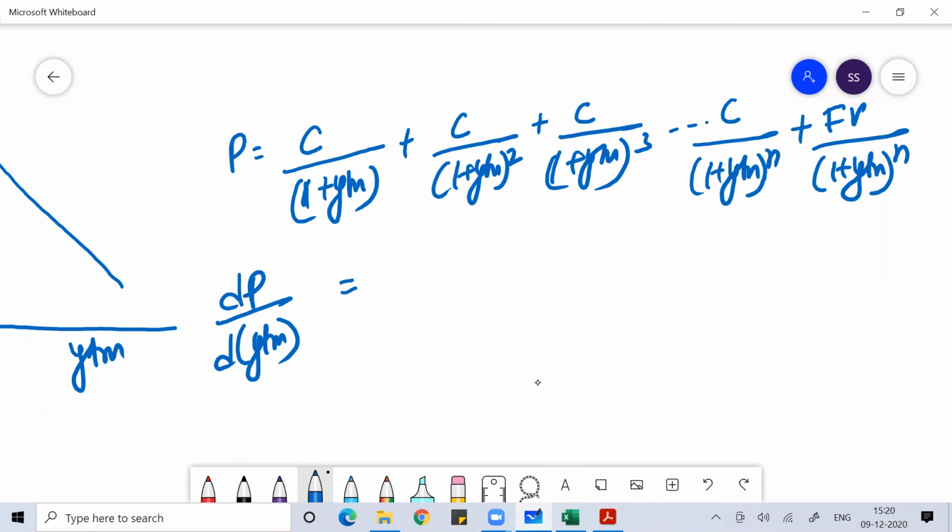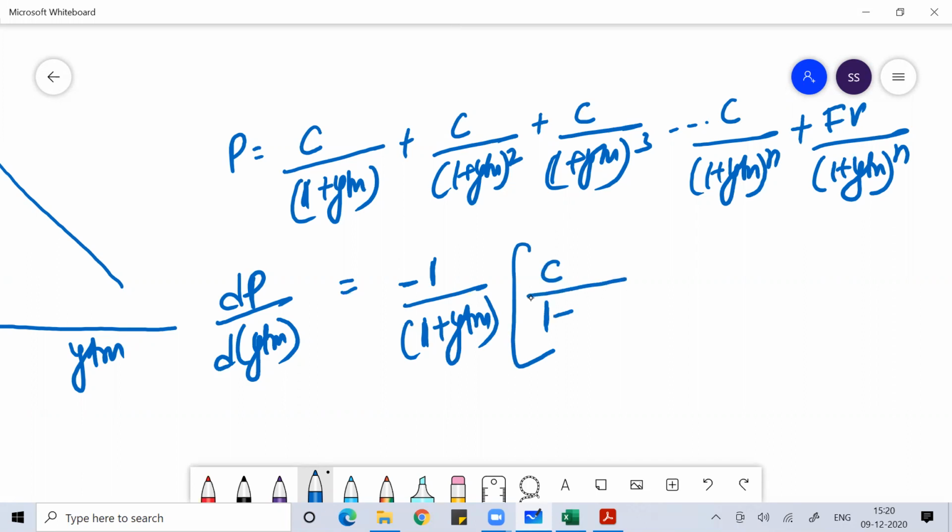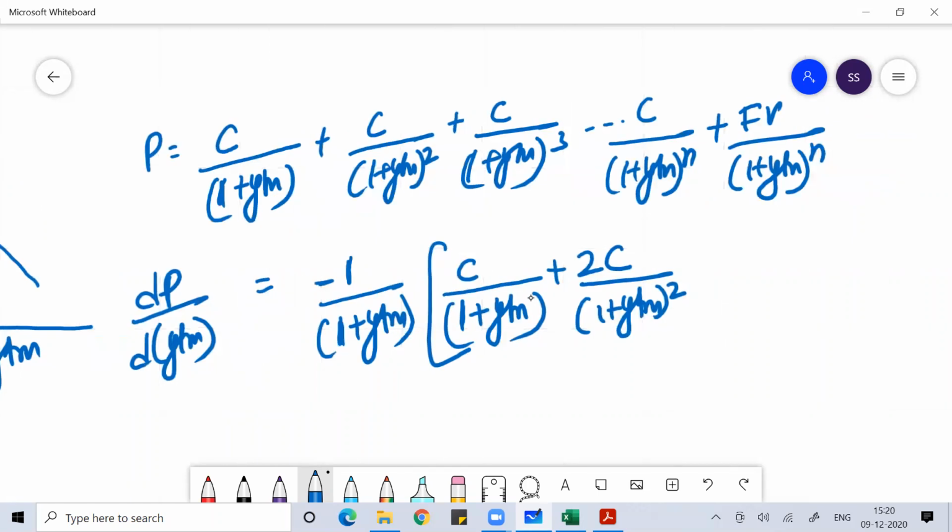If you apply differentiation of x to the power n, you'll get n x to the power n minus 1. So here if you solve this, you get minus 1 divided by 1 plus YTM, then 2y divided by 1 plus YTM square, plus 3y divided by 1 plus YTM to the power 3.